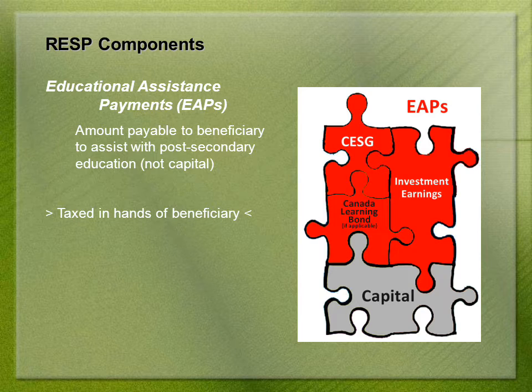The EAP is made up of CESG, Canada Learning Bond if applicable, and investment earnings, which you'll remember is from the grants and capital invested in the RESP. It does not include the capital itself, although that is typically withdrawn along with EAPs. The educational assistance payments are included in the beneficiary's income in the year received. It is not taxed in the hands of the parent or other sponsor.